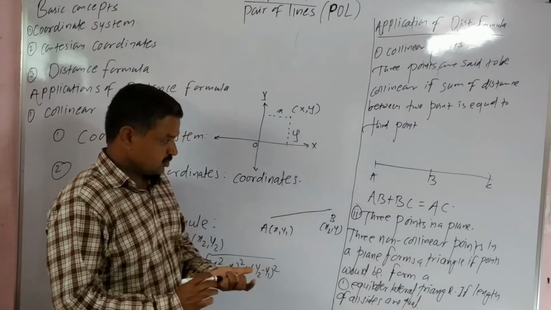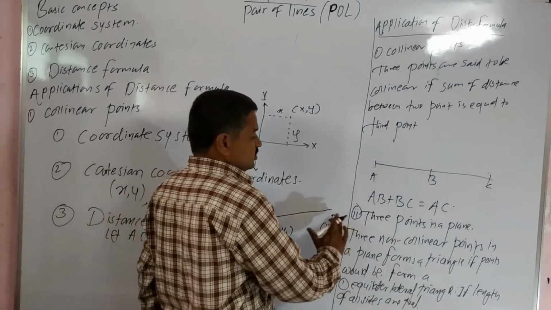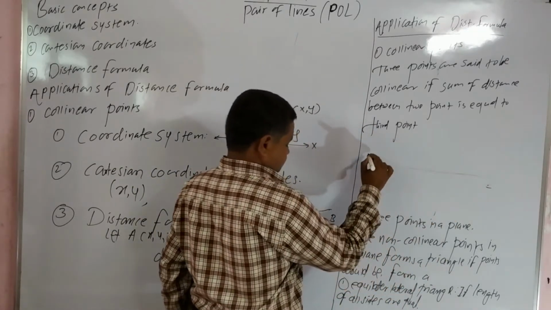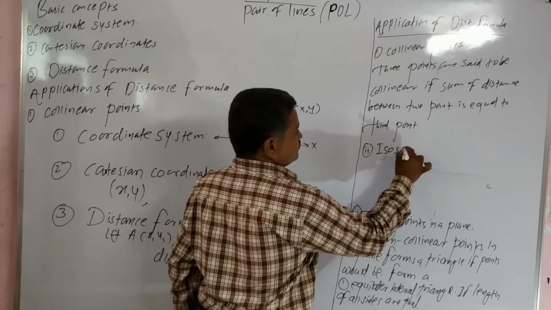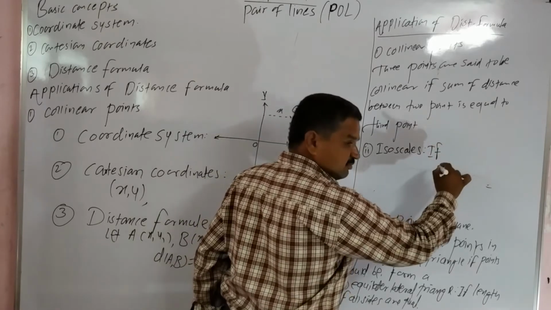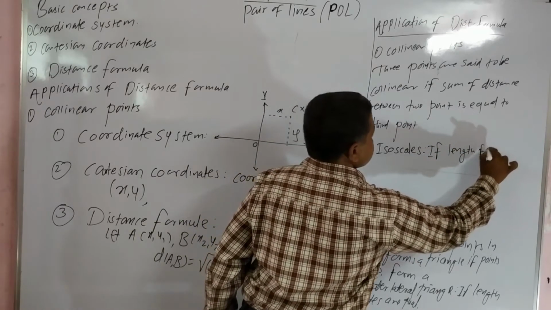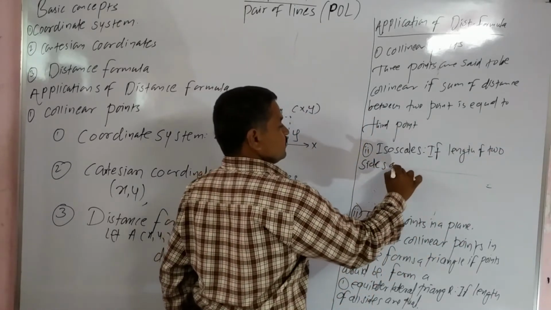Now, if the triangle is isosceles, the length of two sides is equal.